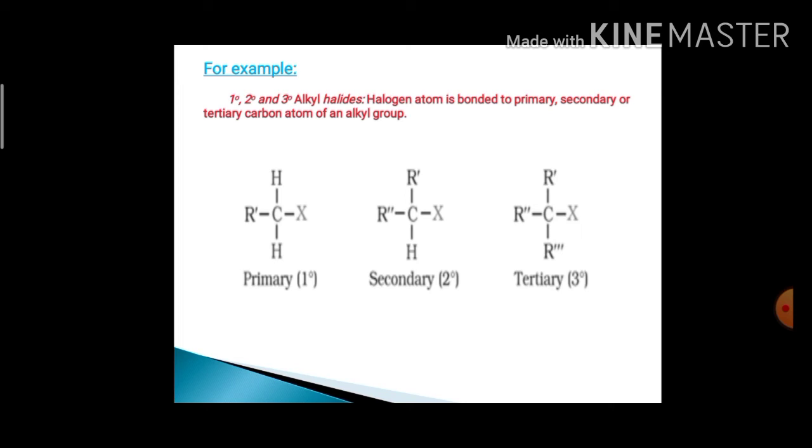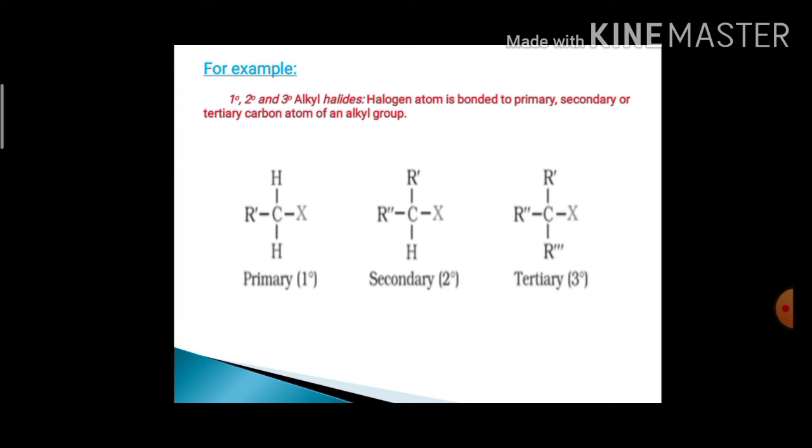The first example is the general molecular formula of a primary alkyl halide, where only one halogen atom is bonded to the primary carbon atom, where you will get one alkyl group and two hydrogen atoms present on the